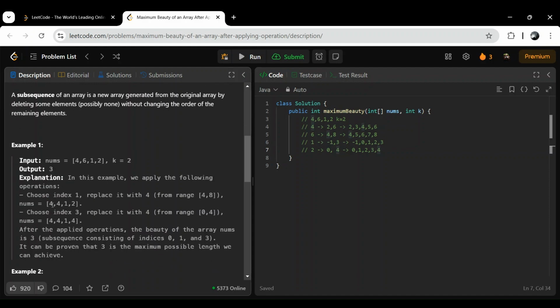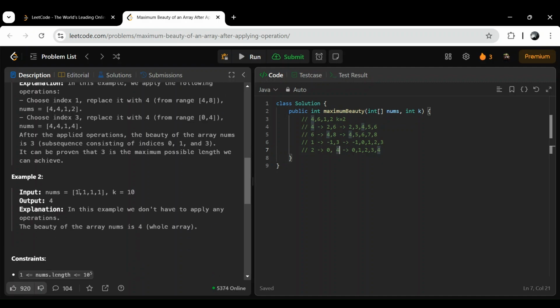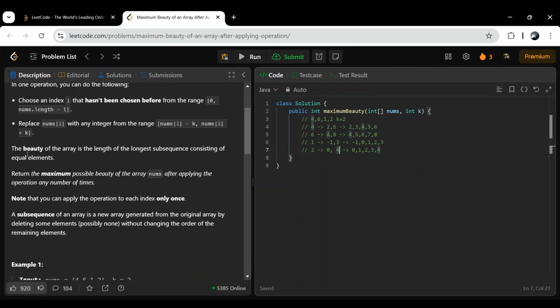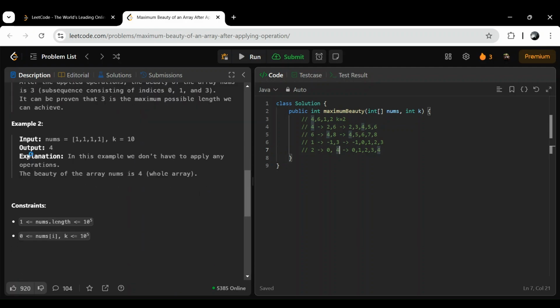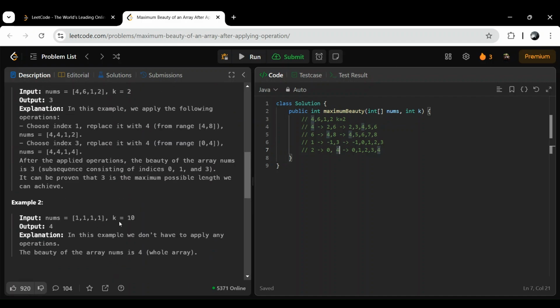You got it right. So here what they have done is replaced this 6 with 4, because in the range of 6, 4 exists, and for 1 the range is this and 4 doesn't exist, and for 2 we have 4 in the range. So they replaced the array with this and we have a subsequence of length 3. For example, here k is 10. In this example we don't have to apply any operations because all the elements are the same, and we know the definition of beauty of an array is the length of the longest subsequence which has equal elements. So here we have equal elements, so the answer will be 4.